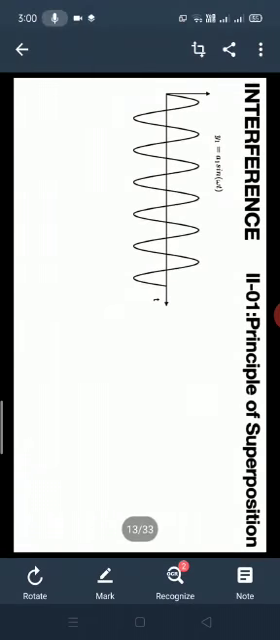Our first topic is the principle of superposition of waves. What is the principle of superposition of waves? How can we say that it is a principle of superposition? In previous classes we already learned the principle of superposition, but we forgot. Now again we will discuss what superposition is.